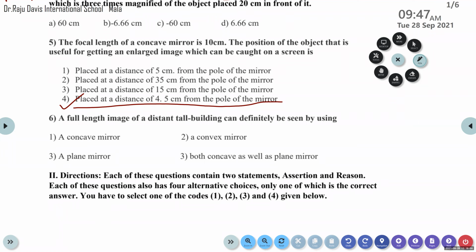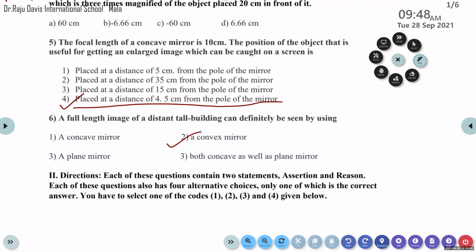Convex mirror. Why? Because it shows a smaller and wider view. Yes, actually the correct answer is it provides a wider field of view. The image formed by the convex mirror is diminished in nature and it provides a wider field of view.